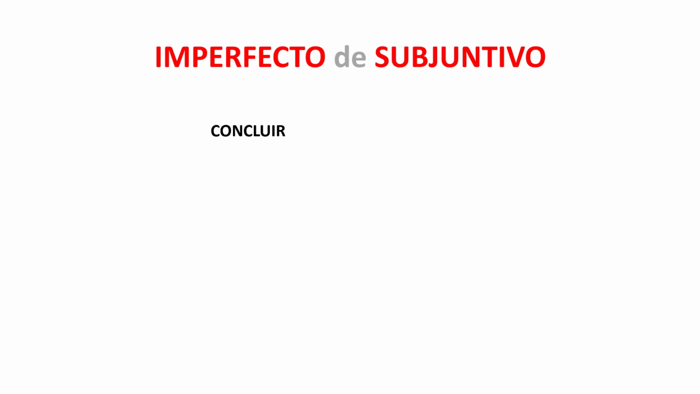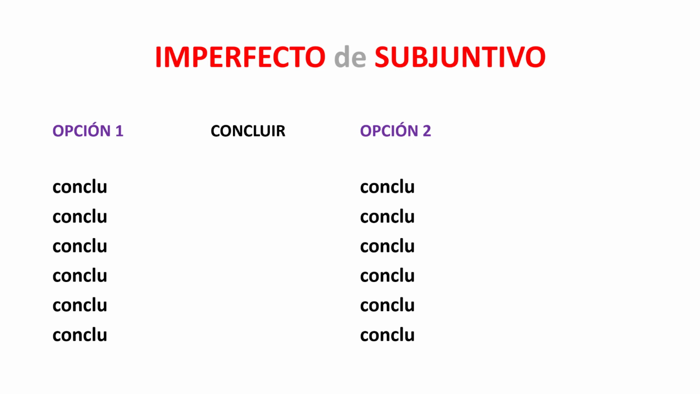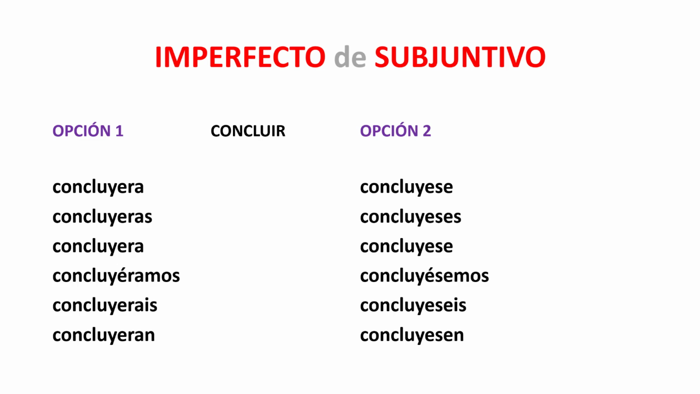Let's look at a 3Y. Concluir is one of those options. Of course, we're going to have option 1 and option 2. You'll have the regular stem in this case, but you're going to have a Y instead of an I. So concluyera, concluyeras, concluyera, concluyéramos, concluyerais, and concluyeran. The second option is concluyese, concluyeses, concluyese, concluyésemos, concluyeseis, and concluyesen.